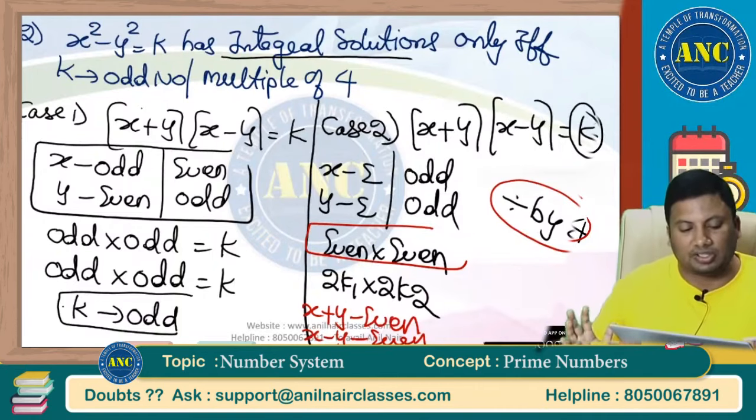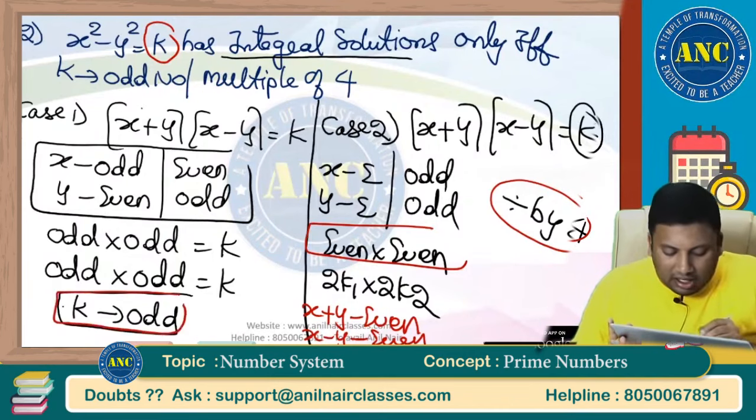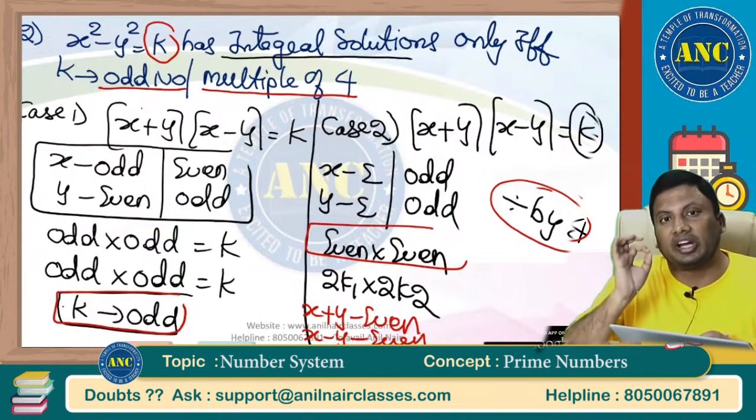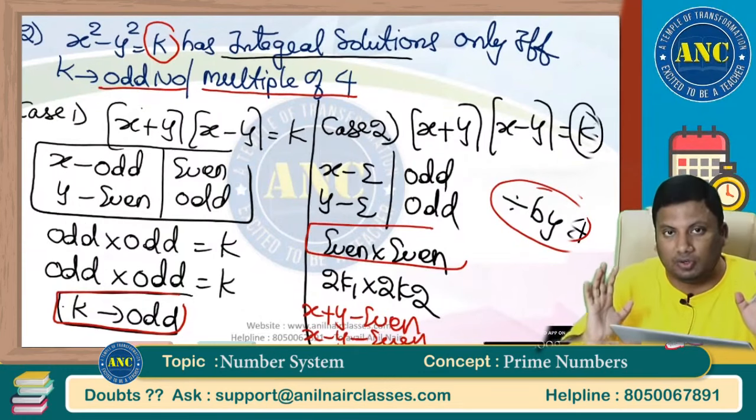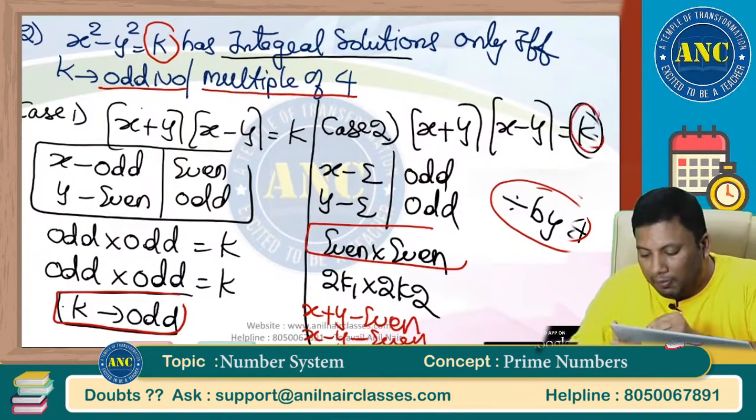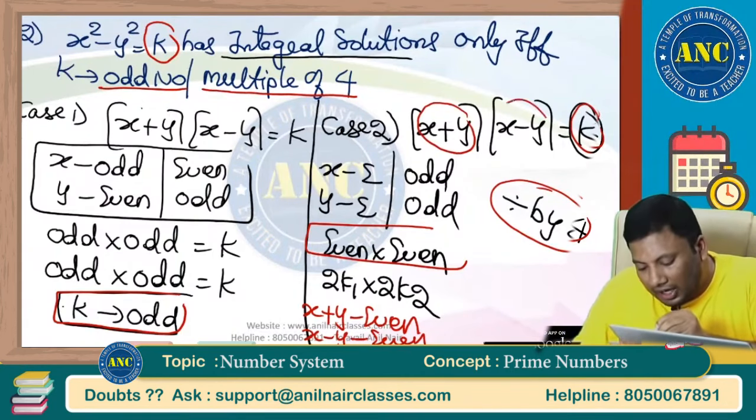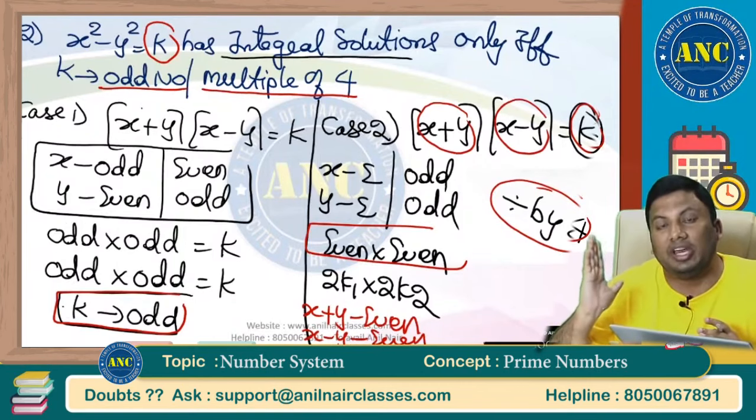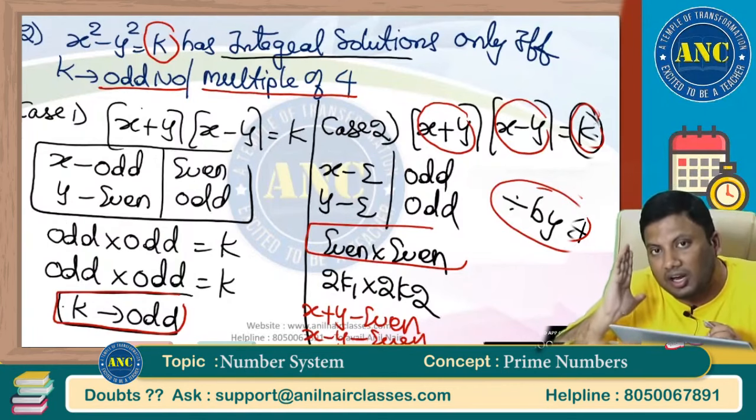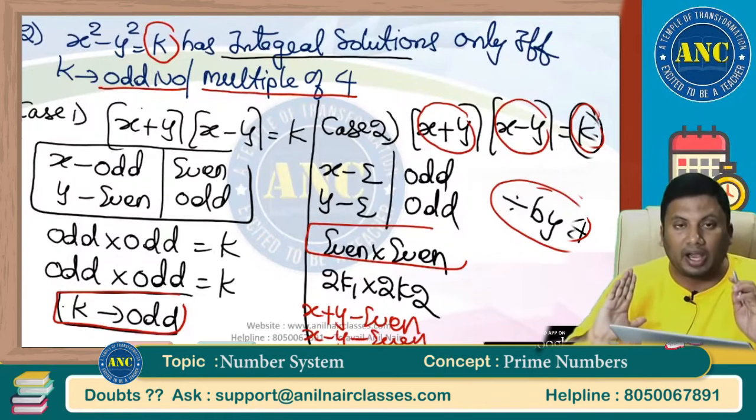Extremely important concept. If the right hand side is an odd number or a multiple of 4, then x and y will take integral solutions, only if the right hand side is a multiple of 4. When will it be a multiple of 4? When x plus y is an even number and x minus y is an even number: even into even is divisible by 4. If x is odd, y is odd: odd plus odd is even, odd minus odd is even. Even into even, divisible by 4. Case 1, case 2. I hope it is clear.